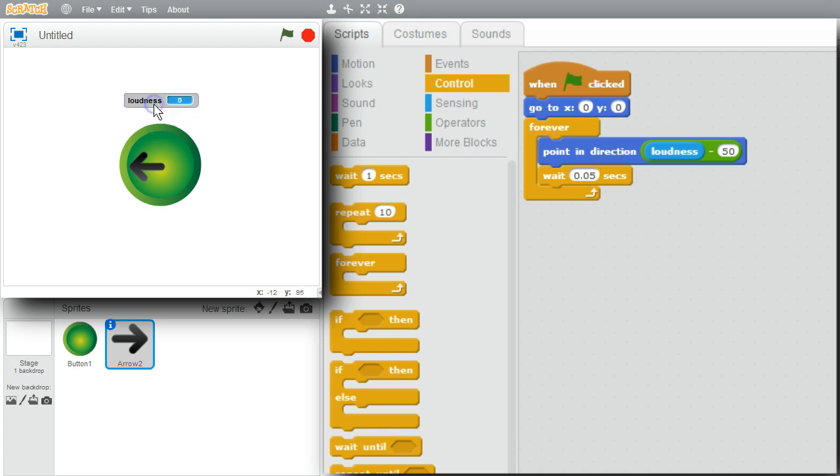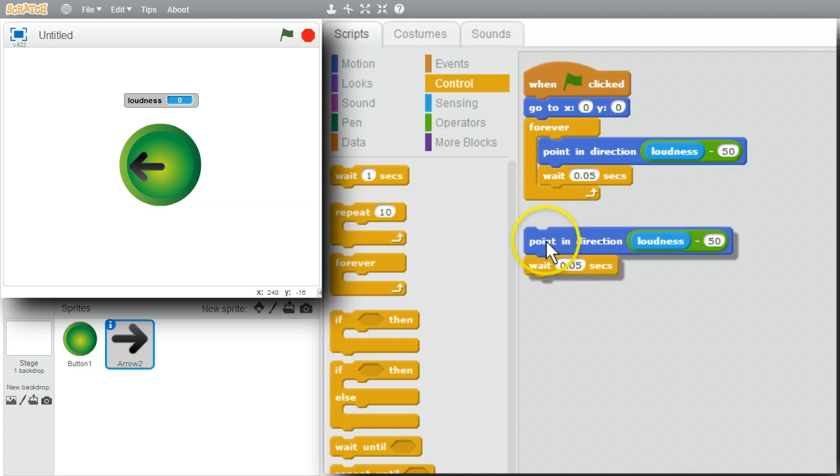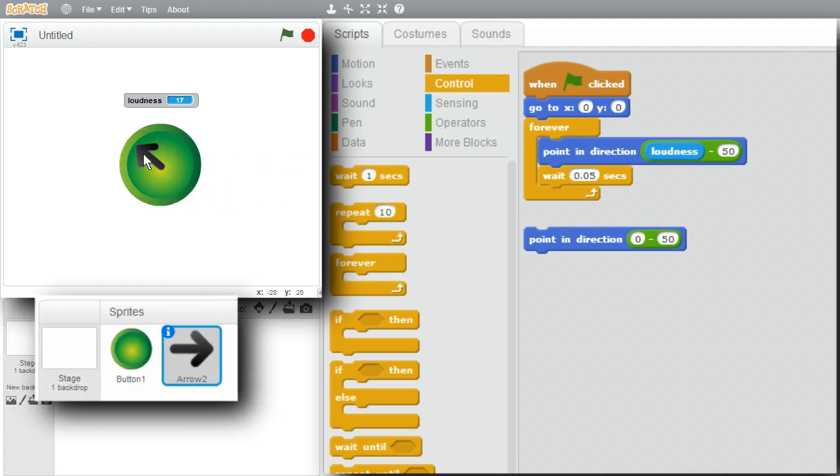Move that up a little bit. Come back. I'll duplicate this. Get rid of these. Now I can try some values. I'll try a loudness of 0. The arrow's pointing at a loudness of 0. I need to put a label there. I'll put it on the backdrop.